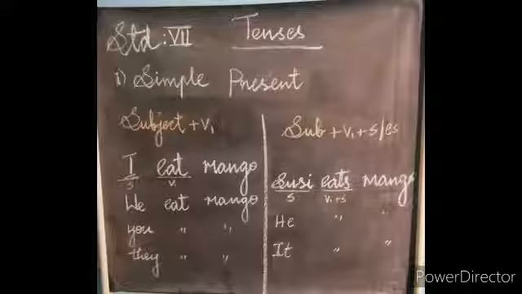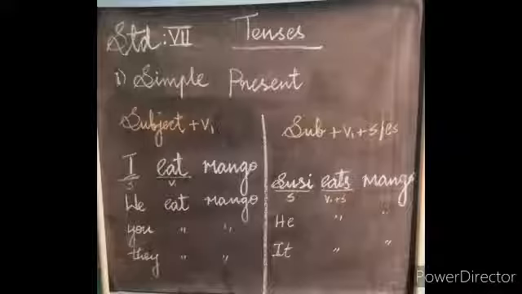Example for fact. The sun rises in the east. This sentence is a fact. We can't change this direction. The sun rises only in the east. So, simple present tense tells about fact or routine work. There are 2 rules for simple present tense.